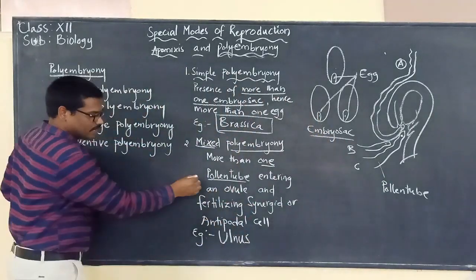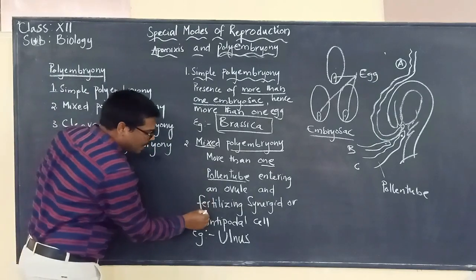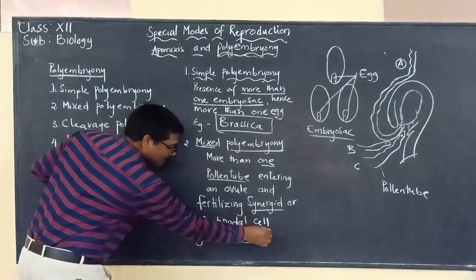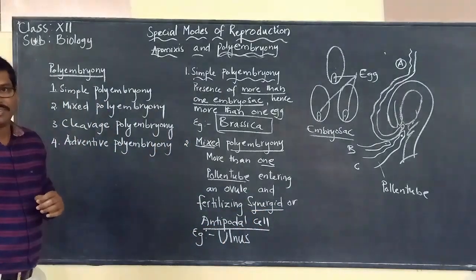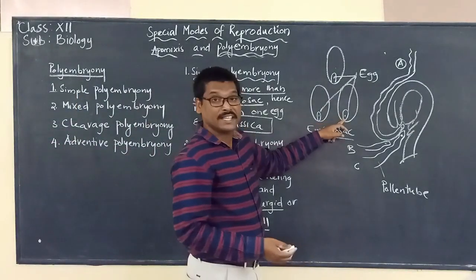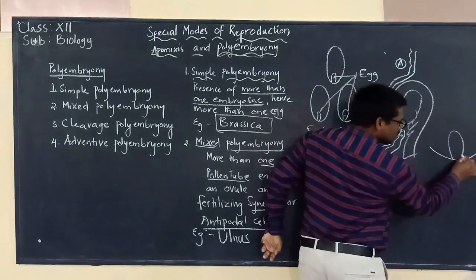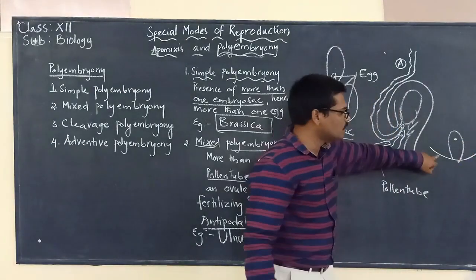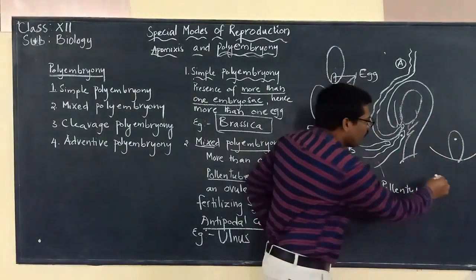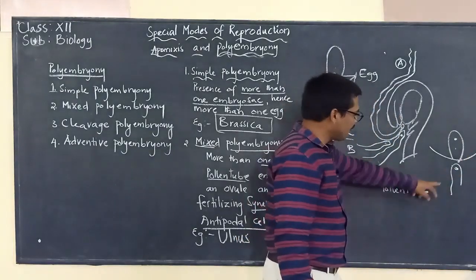So in such cases, the pollen tube carrying the male gametes can fertilize the synergid or the antipodal cells. Actually, the pollen tube carrying the male gamete will fertilize only the egg. See here, if this is the ovule, and this is the embryo sac and this is the egg, the pollen tube comes and fertilizes the egg, carrying the male gamete.